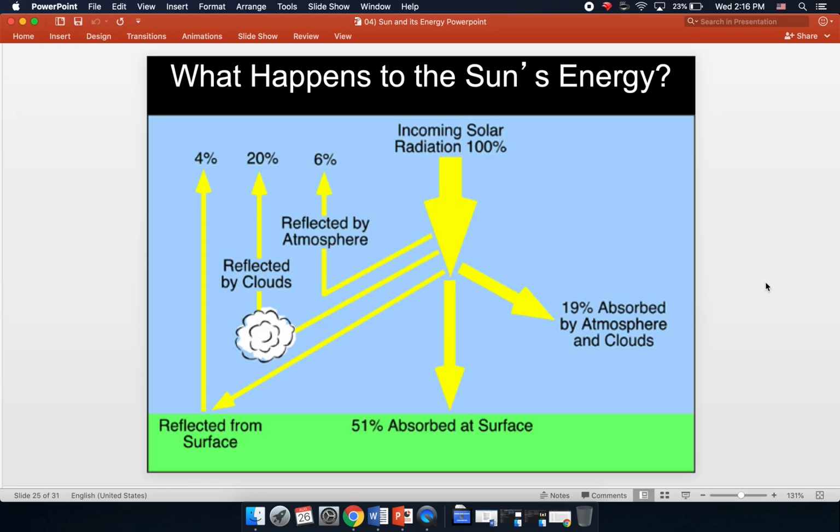All right, what happens to the sun's energy? Out of all that incoming solar radiation, different things happen to it. About 6% is reflected by the atmosphere, 20% is reflected by the clouds, roughly 4% is reflected from Earth's surface. All right, 51% is absorbed at the surface of the Earth, and then the remaining 19% is absorbed by the atmosphere and clouds.